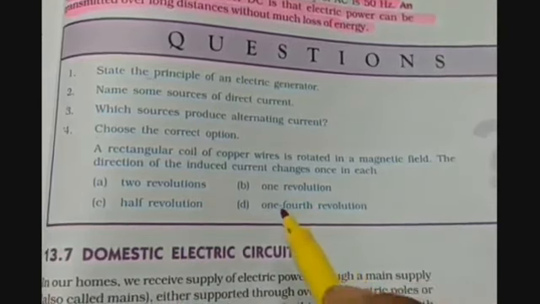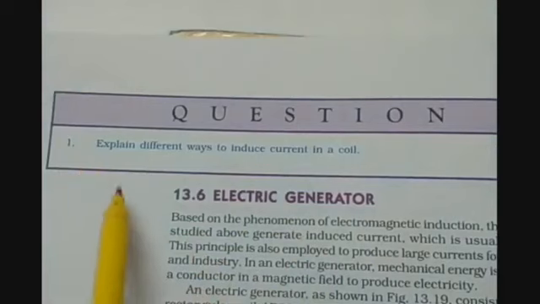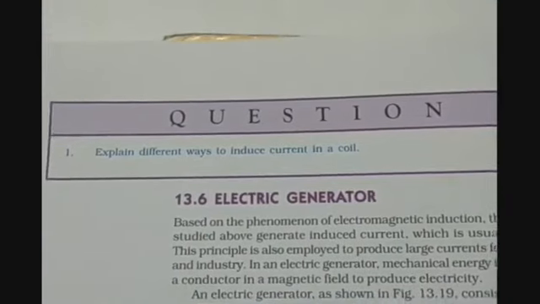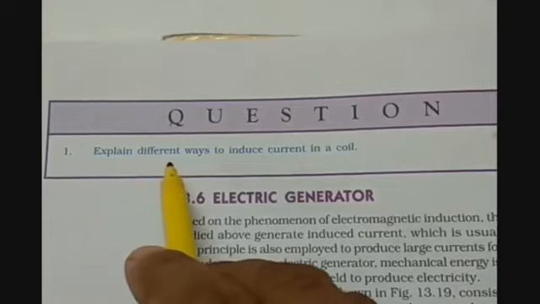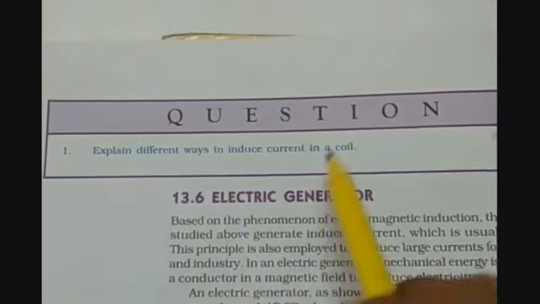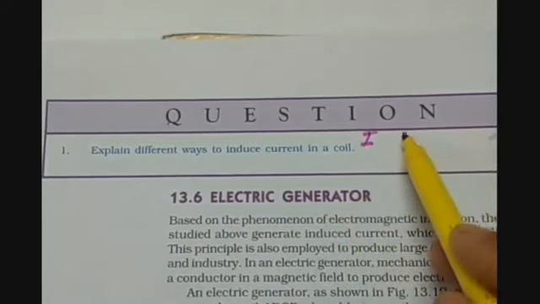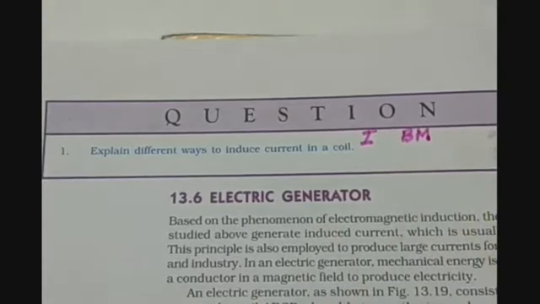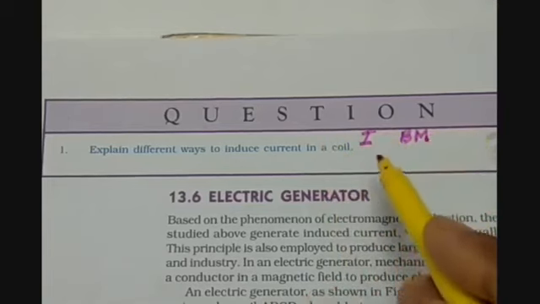Now let us see the homework solutions of the previous lecture. So dear students, in your previous lecture we were having 2 questions. The first question was explain different ways to induce current in a coil. While having the lecture, we have studied that to induce the current in a coil, we can do 2 things. One is by moving a bar magnet towards a coil or away from the coil, we can induce the current in them.